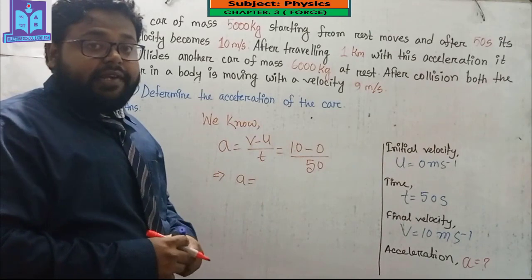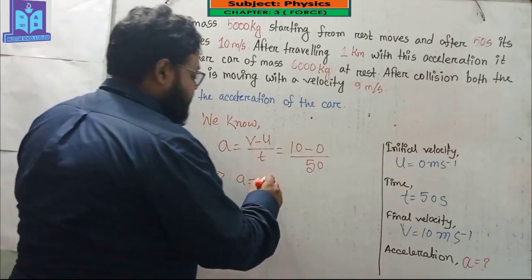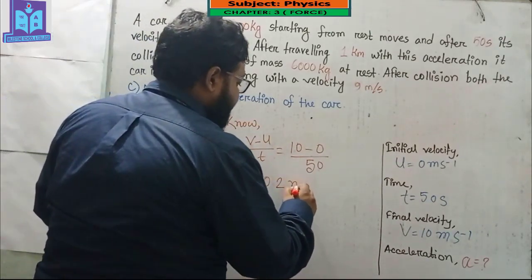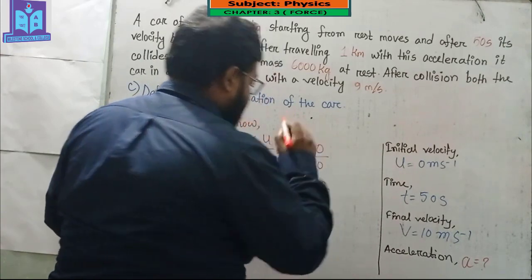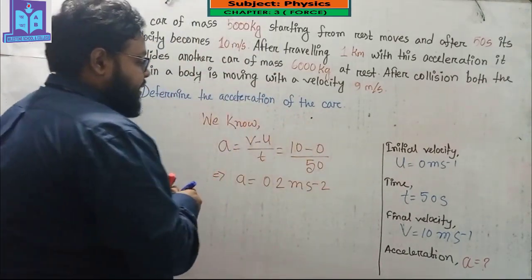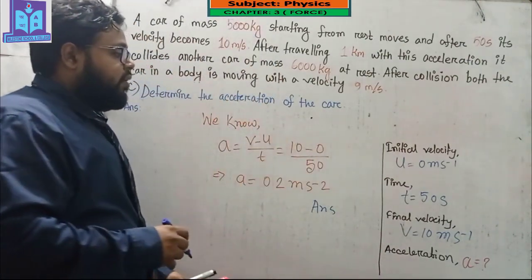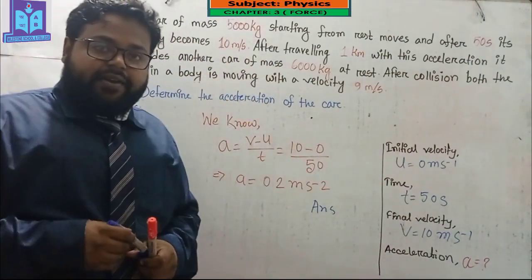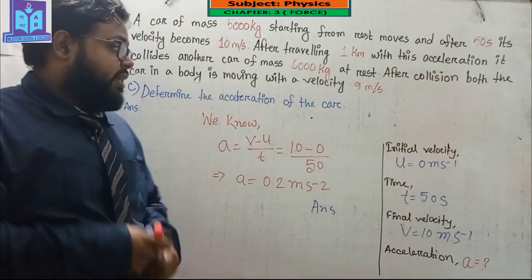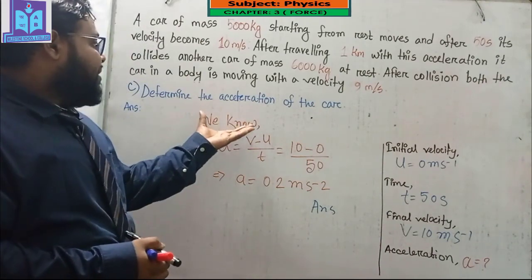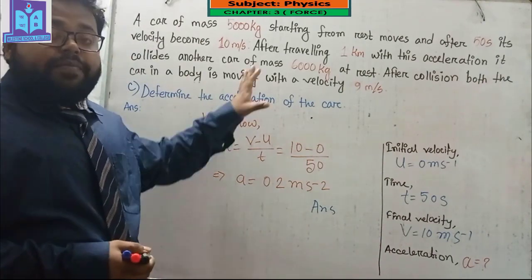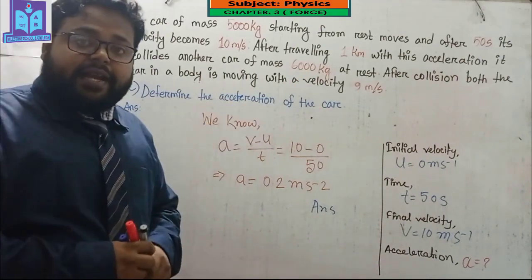If I calculate this, then I will get 0.2 meter per second square. That is the acceleration of the first car for 50 seconds. I hope you understand how we can find out the acceleration of this car for 50 seconds.